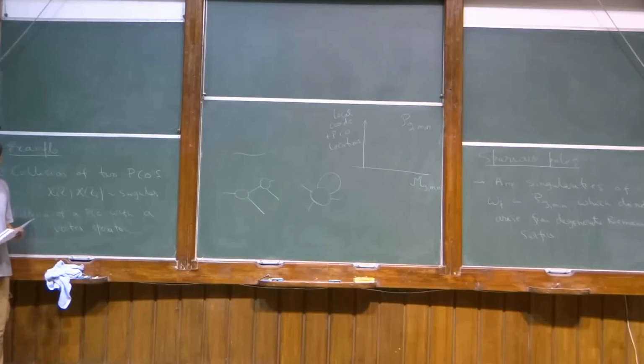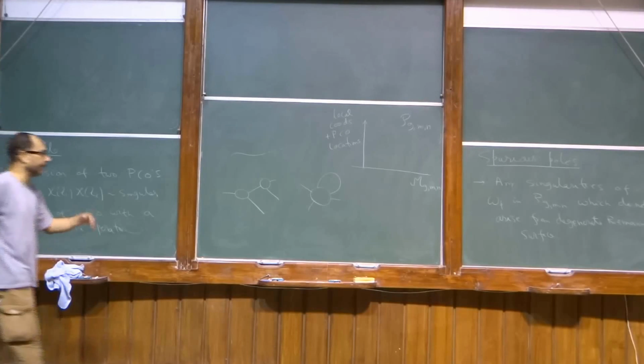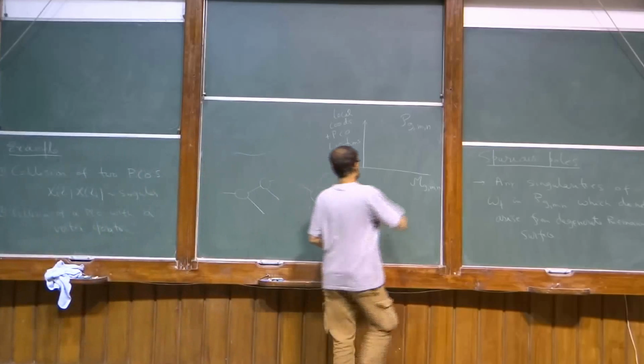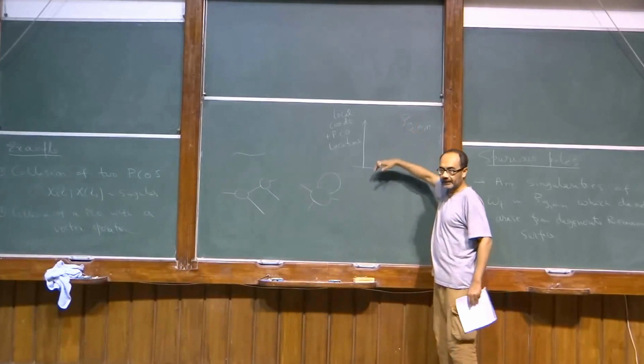Other questions? Yeah, they appear in the definition of omega, right? Yeah, it could. I mean, in P-hat-G-M-N, the PCO locations can be anywhere on the Riemann surface, right?